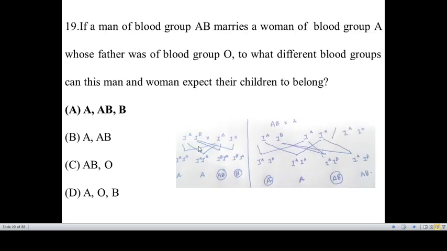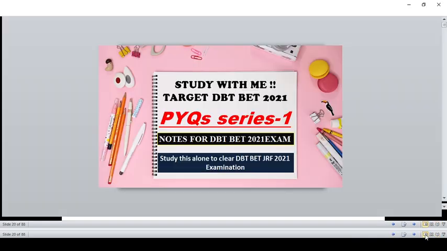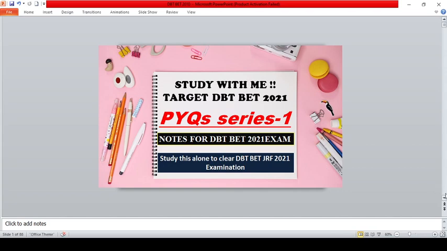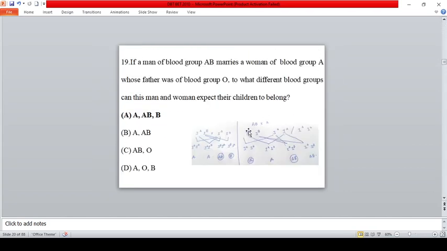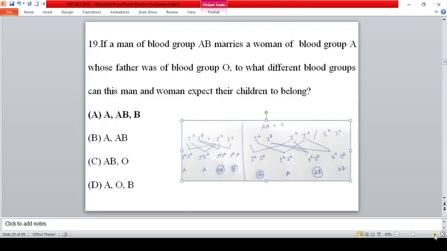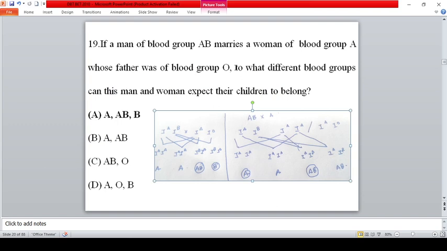If a man of blood group A marries a woman of blood group A whose father was blood group O, so just leave these things. They are saying AB marries A, okay, two different blood groups.